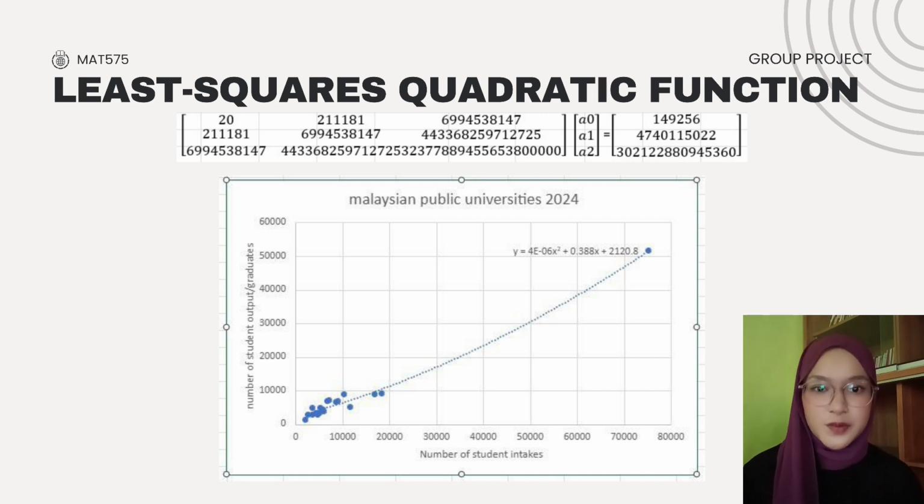As the number of student intakes increases, the number of graduates also tends to increase. The quadratic curve follows the pattern of the data points and provides a better representation of the relationship between the two variables. Therefore, this model can be used to estimate the number of graduates based on student intake.